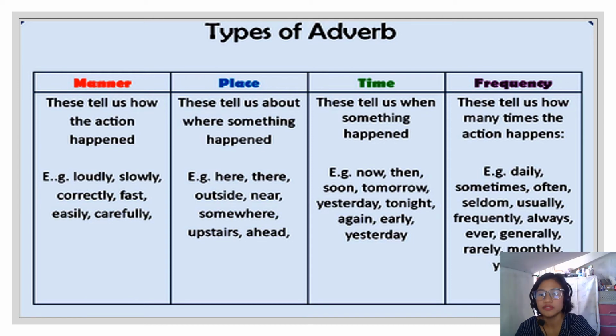And adverbs of time. So when we say adverb of time, this can tell us when something happened. When. Okay? Now, then, soon, tomorrow, yesterday, tonight, again, early. Okay? Now, the adverb of frequency. This can tell us how many times the action happened. How many times? How often? Again, it can answer how often. Daily, sometimes, often, seldom, usually, frequently, always, and so on. Okay? So, those are the types of adverbs.